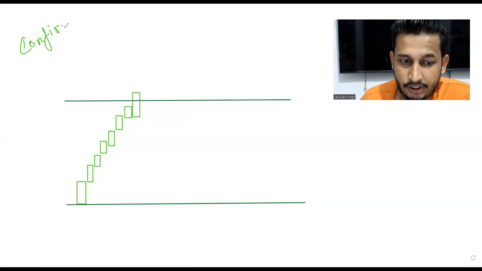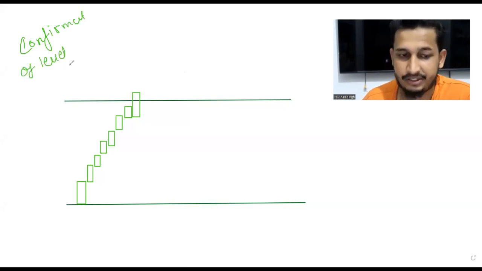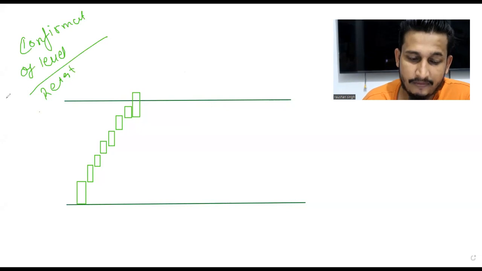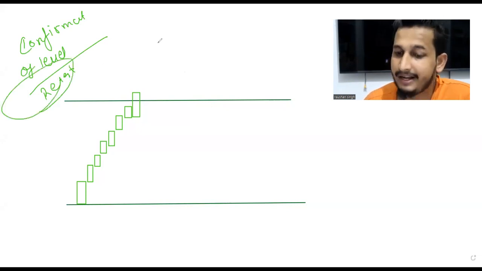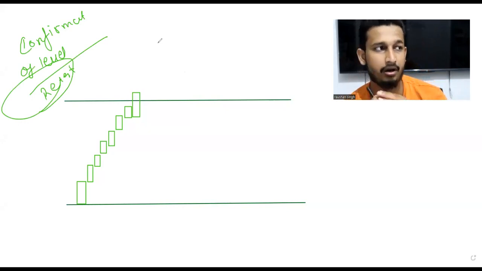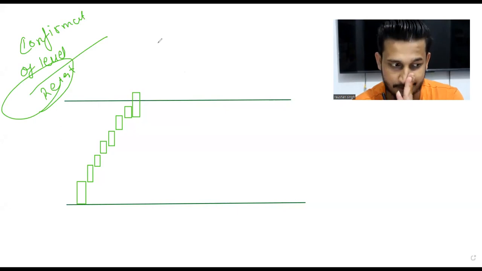Confirmation of the levels breakout. Whenever we use a method to confirm whether a level has broken or not, we call this a retest. If any level is broken, we'll confirm it through a retest. What is this retest? Let me first make you understand the meaning of retest.